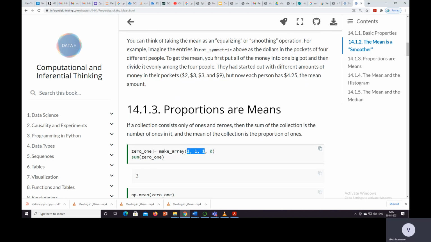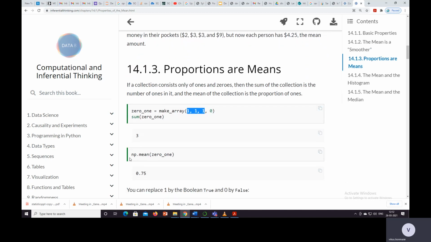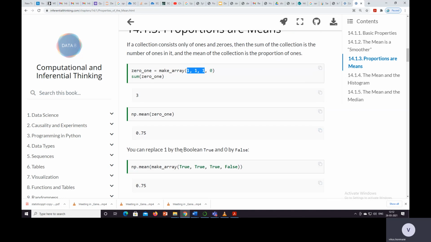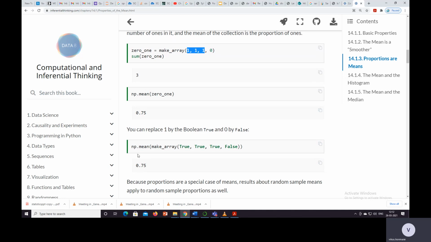So zero_one is equal to make_array of zeros and ones, and the sum of zero_one is equal to 3. np.mean is 0.75. You can replace 1 by boolean True and 0 by False. Even if we consider 0 and 1 as numbers or as boolean values like True and False, we get the same mean.